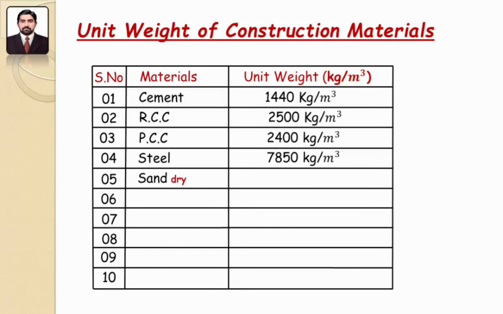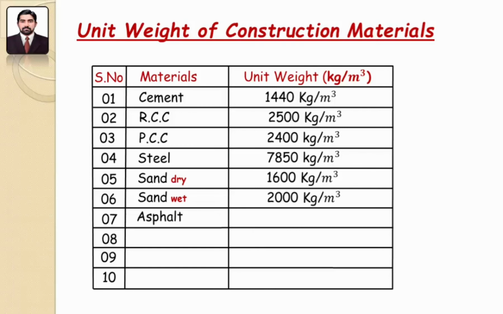The fifth one is sand. Sand is a granular material. Sand has various compositions but is defined by its grain size. There are two types of sand, one is dry sand and the other one is wet sand. Dry sand unit weight is 1600 kilogram per meter cube. Wet sand unit weight is 2000 kilogram per meter cube.